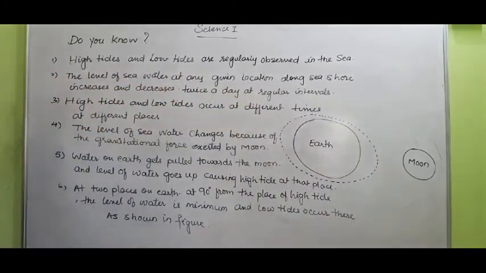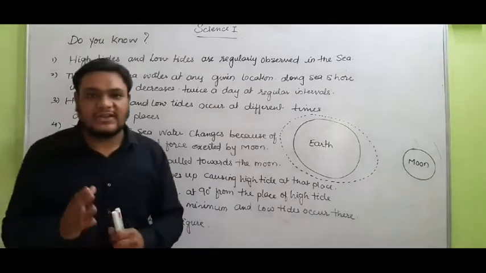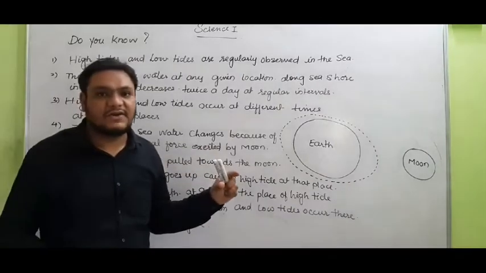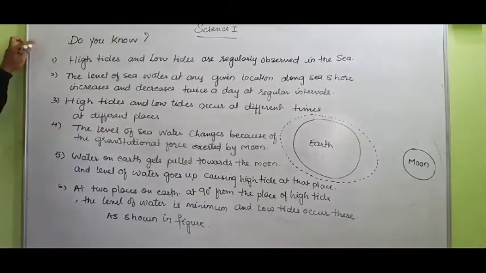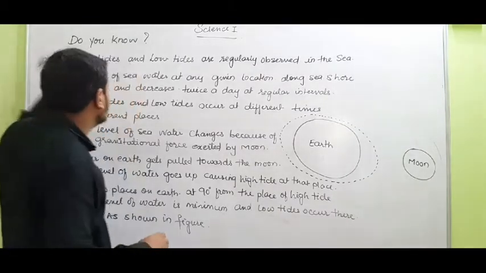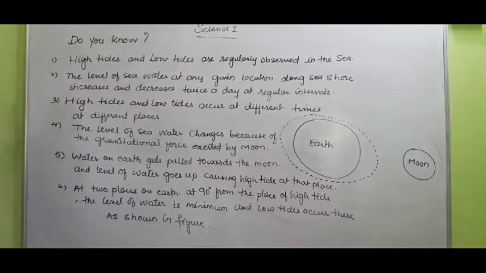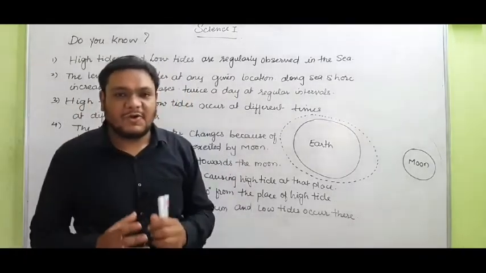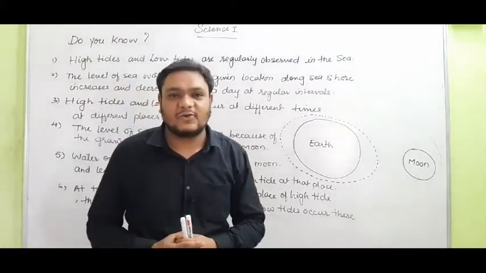Students, in your textbook, take out that page on which the information about high tide and low tide is given. You have to see the box in your textbook, "Do you know?" High tides and low tides are regularly observed in the sea. Do you know what high tide and low tide are?